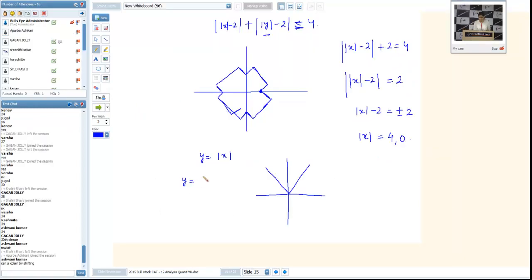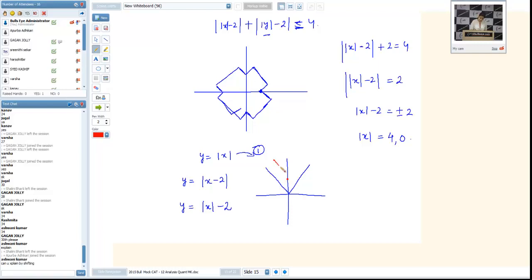But what if we take this graph? y is equal to mod x minus 2. There can be three things. This is known as shifting of graph. First, the basic graph I am taking. Now the second graph, y is equal to mod x minus 2. By taking values, we can judge that. If I put x as 0, y will be 2.